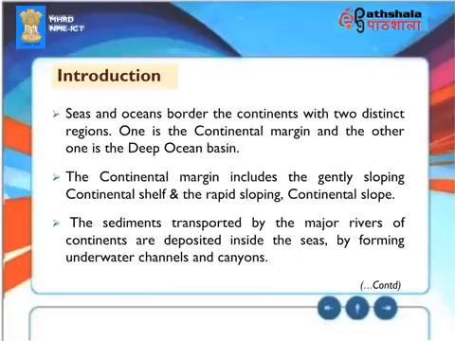Seas and oceans border the continents with two distinct regions. One is the continental margin, and the other one is the deep ocean basin. The continental margin includes the gently sloping continental shelf and the rapid sloping continental slope. The sediments transported by the major rivers of continents are deposited inside the seas by forming underwater channels and canyons.